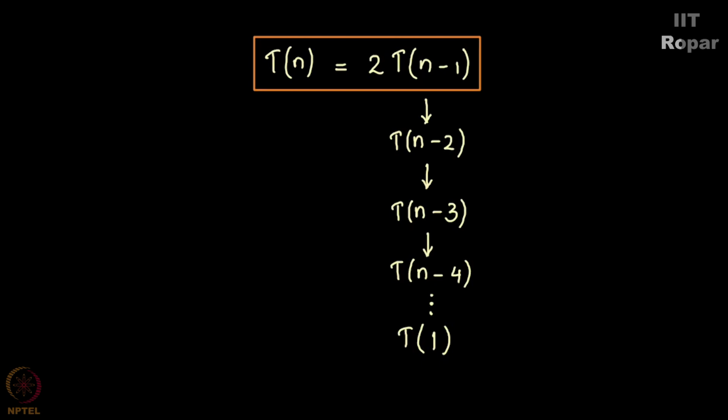How can we do that? What does T of 1 mean? T of 1 means the number of ways of writing one bit string, which means the string should be of length 1. If it is of length 1, I can put a 0 here or I can put a 1 here, which means there are only 2 ways. So T of 1 happens to be 2. Given this information, we can see that T of 1 is 2.